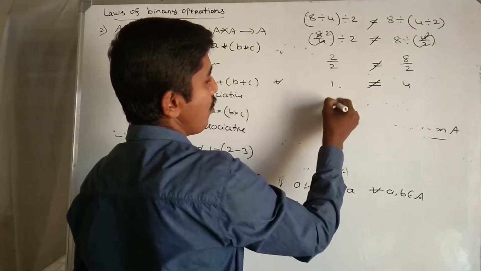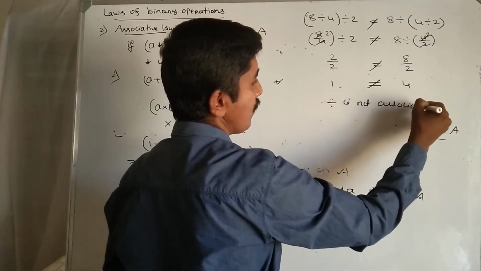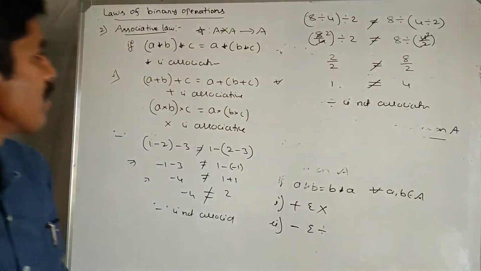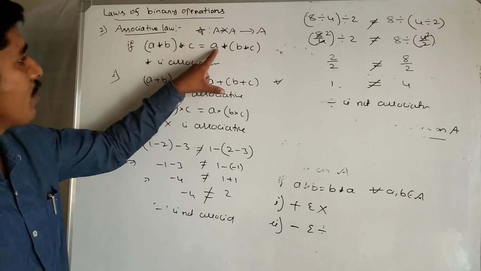Therefore, we say that division is not associative. Mind it.